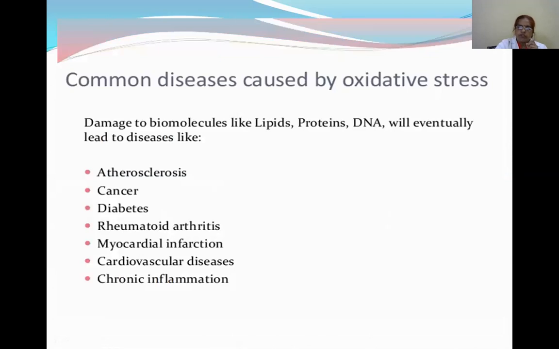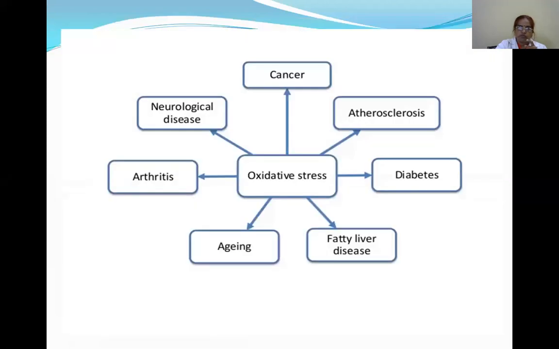Some common diseases are linked to oxidative stress. What are they? Damage to biomolecules like lipids, proteins, and DNA will eventually lead to diseases like atherosclerosis, cancer, diabetes, rheumatoid arthritis, myocardial infarction, cardiovascular diseases, and chronic inflammation. These are all the common diseases linked with oxidative stress. Oxidative stress is also linked with diabetes, atherosclerosis, cancer, neurological diseases, arthritis, aging, and fatty liver disease.